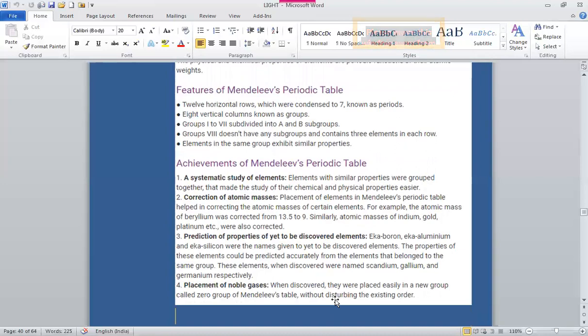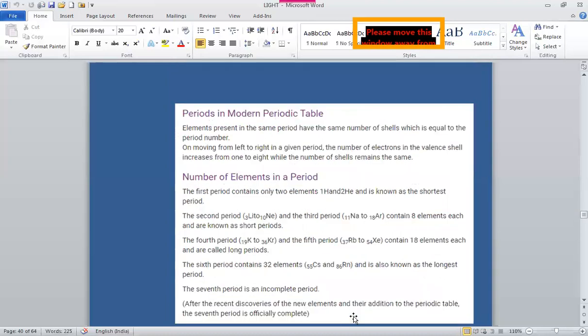Then, noble gases, placement of noble gases. Noble gases were not discovered at the time of Mendeleev, and when discovered, they were placed easily in a new group called zero group of Mendeleev periodic table without disturbing the existing order. So these were the achievements of Mendeleev periodic table.